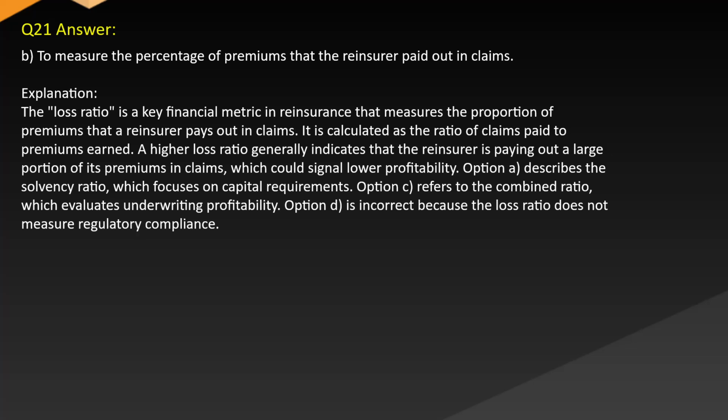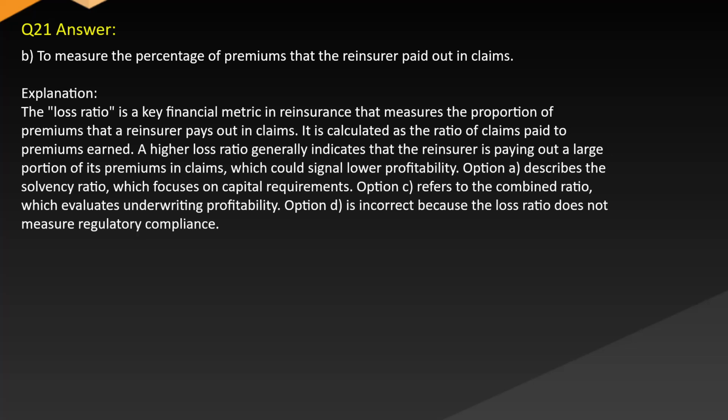Answer. B. To measure the percentage of premiums that the reinsurer paid out in claims. Explanation. The loss ratio is a key financial metric in reinsurance that measures the proportion of premiums that a reinsurer pays out in claims. It is calculated as the ratio of claims paid to premiums earned. A higher loss ratio generally indicates that the reinsurer is paying out a large portion of its premiums in claims,